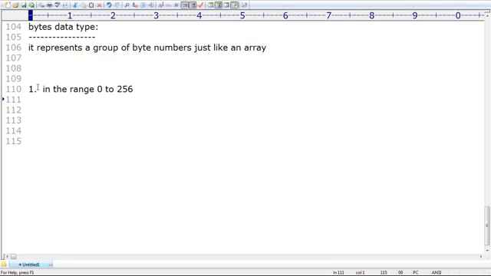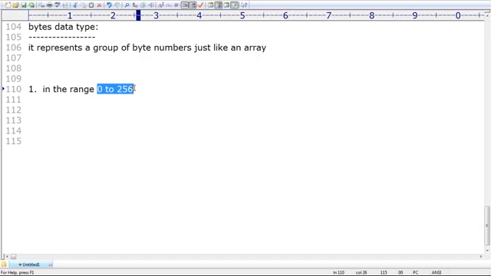So if you want to represent a group of values in between 0 to 256, then we should go for the bytes data type. Remember conclusion 1: every value in the bytes data type compulsorily should be in the range 0 to 256 only.